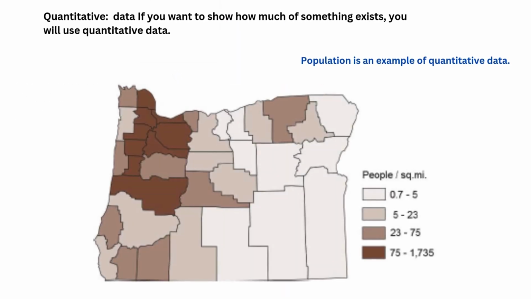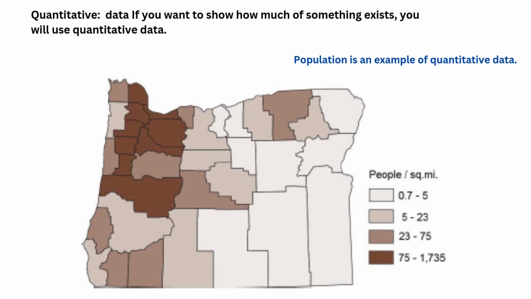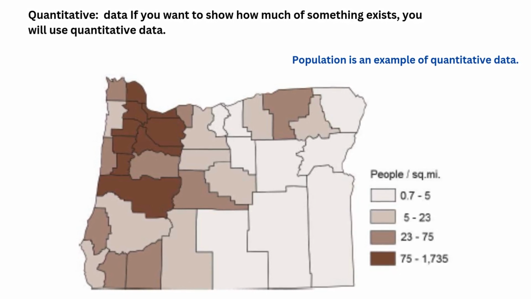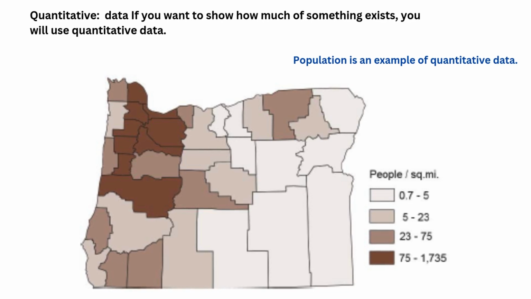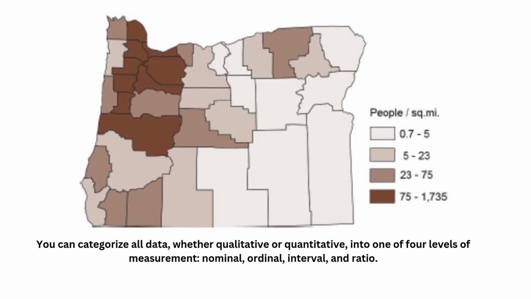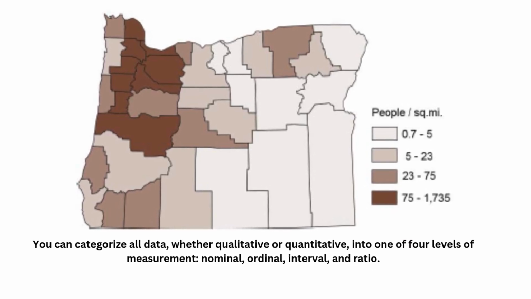Quantitative data. If you want to show how much of something exists, you will use quantitative data. Quantitative data can be measured. It can show a quantity, a magnitude, or a rate. Examples of quantitative data include temperatures, sales data, and voter turnout rates.